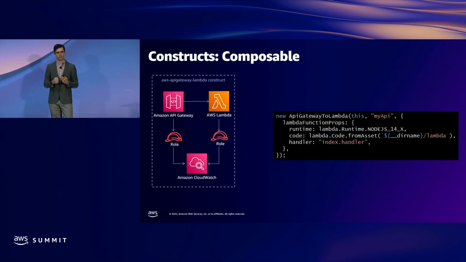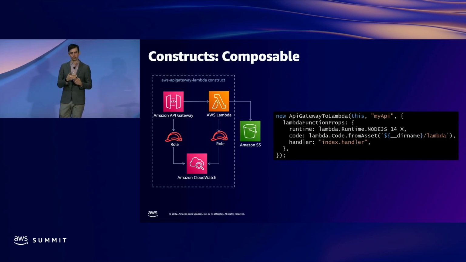The second big advantage is composability. So in this example that I just showed you, let's pretend you now want to have your Lambda function read data out of an S3 bucket. I've seen lots of customers who have developed internal CloudFormation template libraries that describe how to build units of cloud infrastructure like this. But when you go with the pre-written template approach, when you have new requirements, it often means you have to go back to the drawing board to create a new template for this use case.